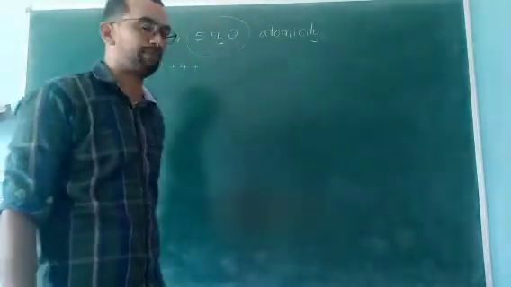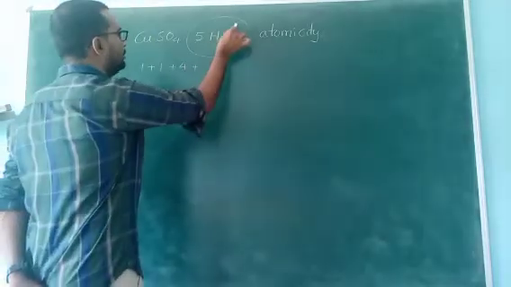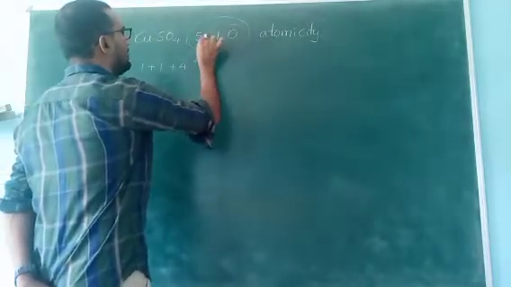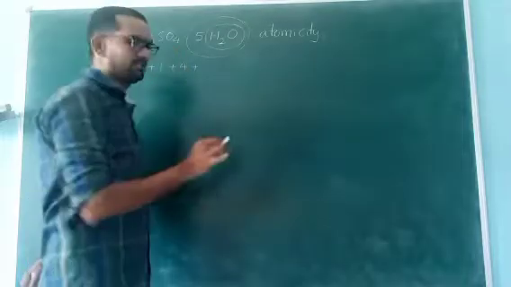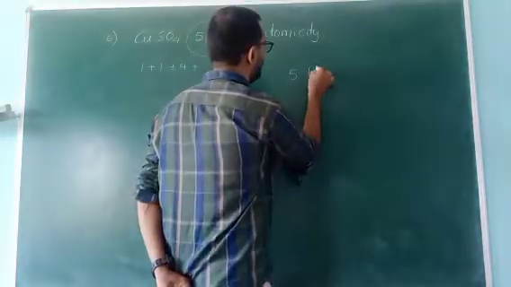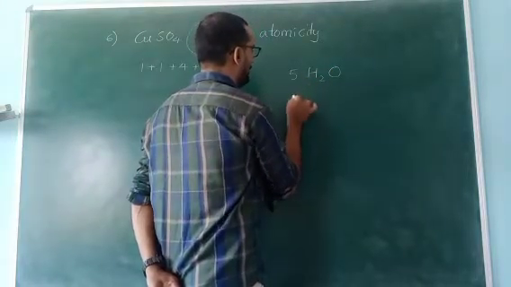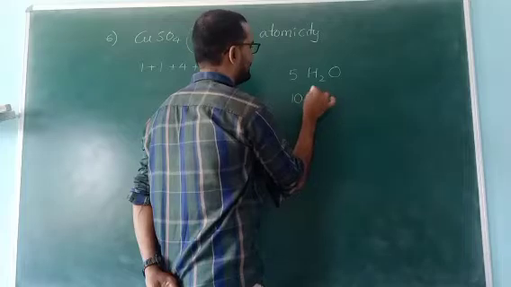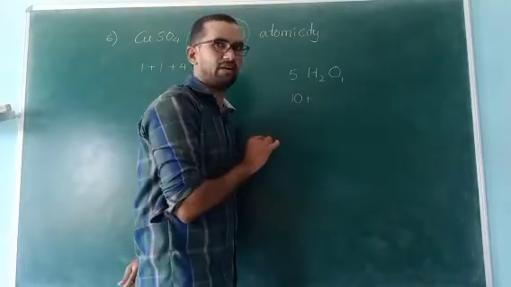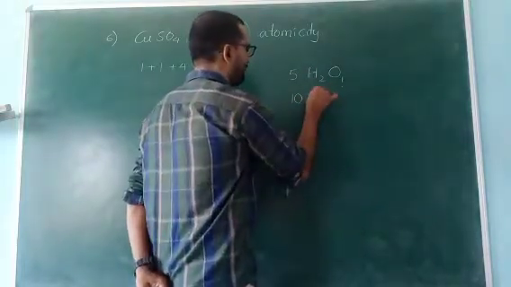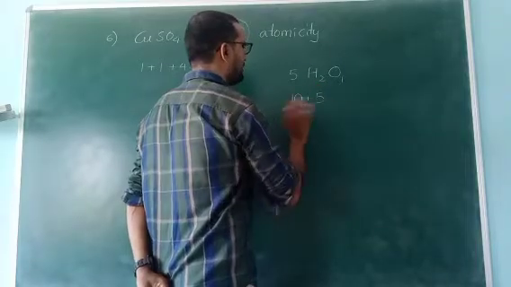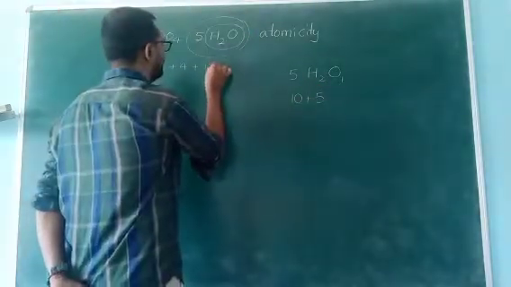We can calculate in two ways. First: hydrogens 2 into 5, 10, plus oxygen, no number means 1 into 5, 5. So total 15.